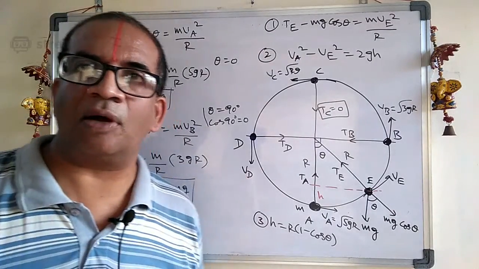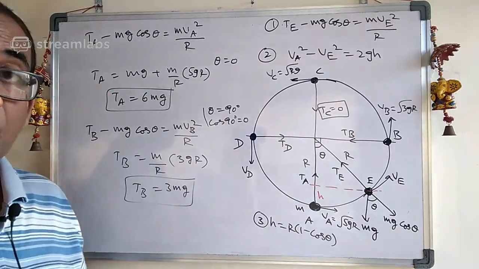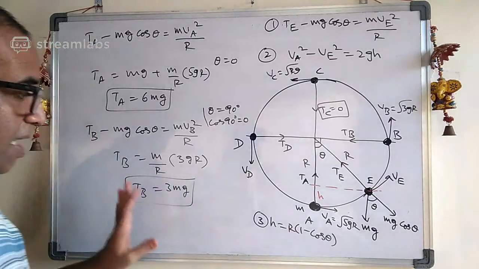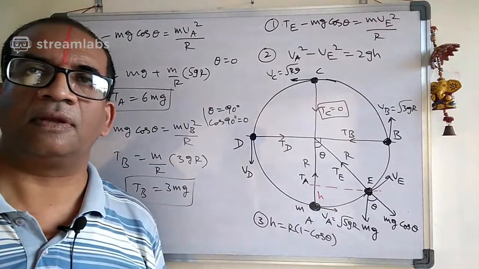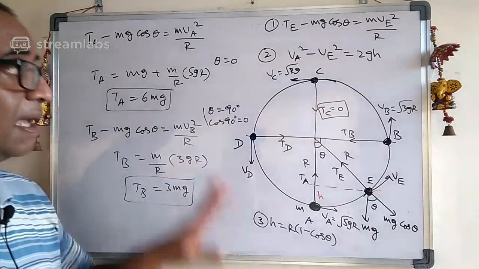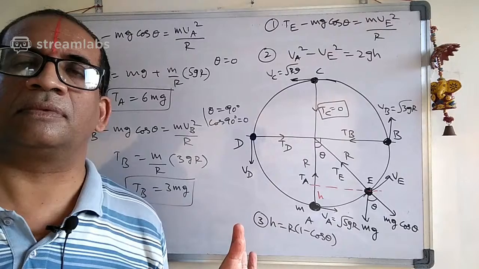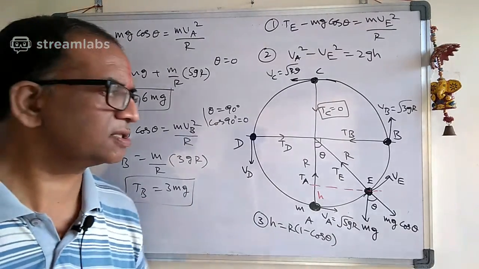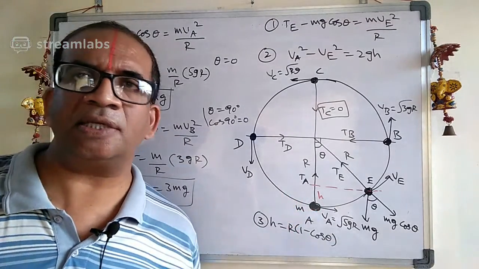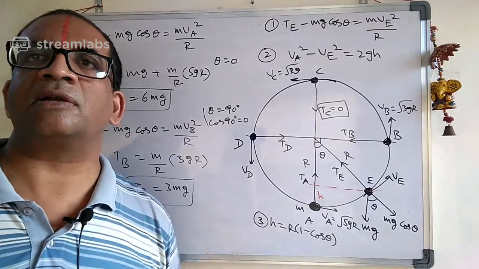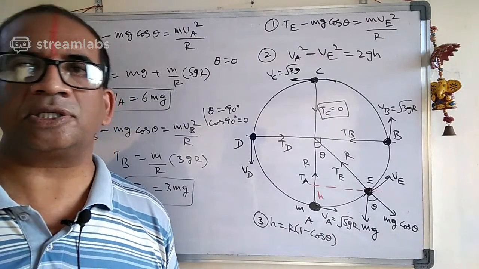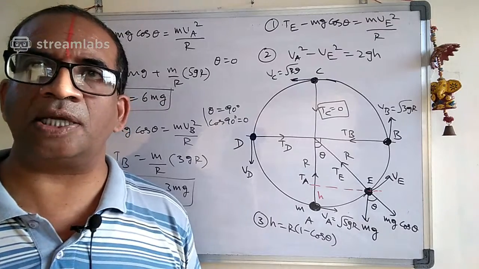Okay, so are you following what I am saying here? We could calculate the tension at any instant of time. We can calculate the velocity at any instant of time. If you can do those things, then every problem will be quite easy in vertical circular motion. Okay, let us try one or two problems based on this.